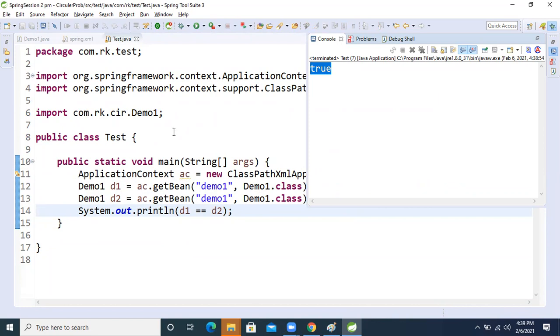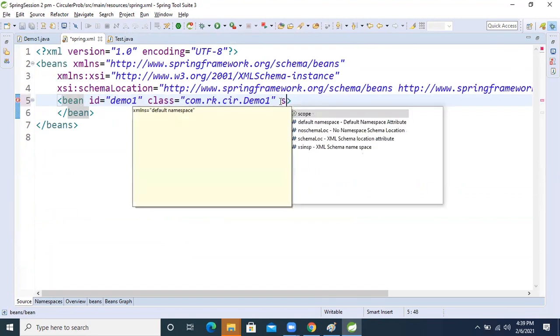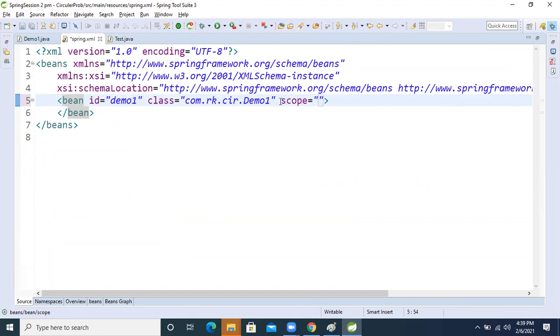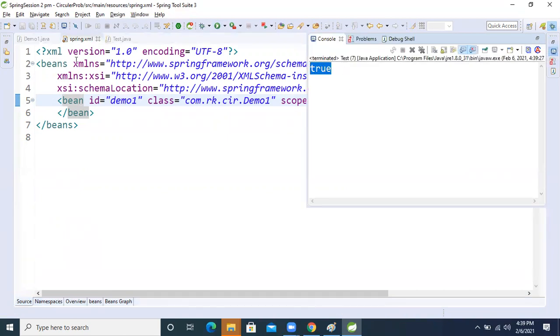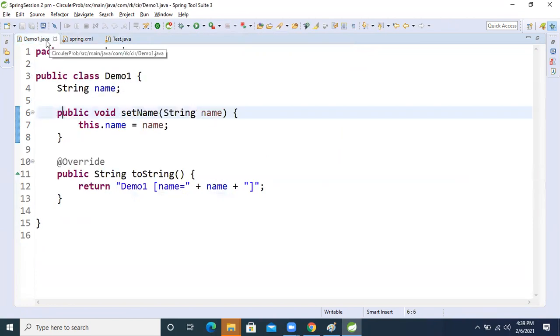So by default, if the interviewer asks in which scope our bean is, it is singleton scope. There is also a scope tag, and in that we can use singleton scope, which is the default. Now if we run it again, we will get true only, because both references are pointing to the same object.